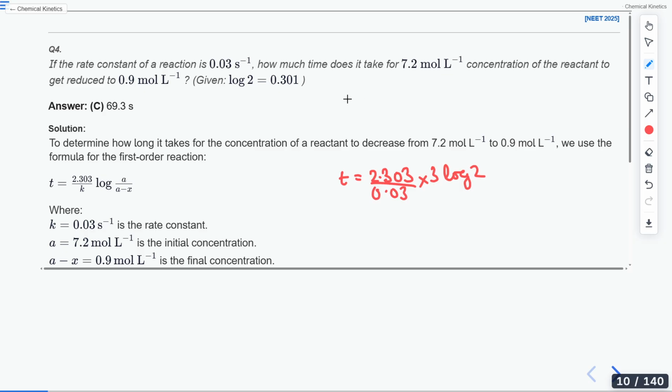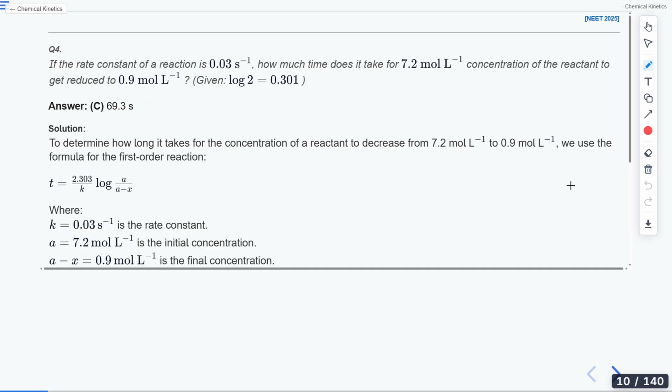Anyone is having any doubt in this? So how did we do it? It's very simple. Remember the relation. I have told you about this relation multiple times. When you have a power b here, or any power, just multiply this b against it. Once you solve this, you will get your answer as 69.3. So the main relation which I used here is ln a raised to the power b can be written as b ln a. Now, Sandoshini, is it clear to you?